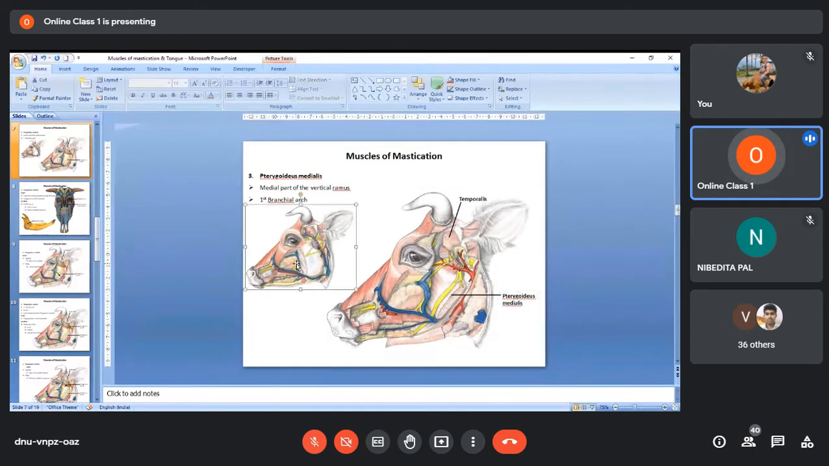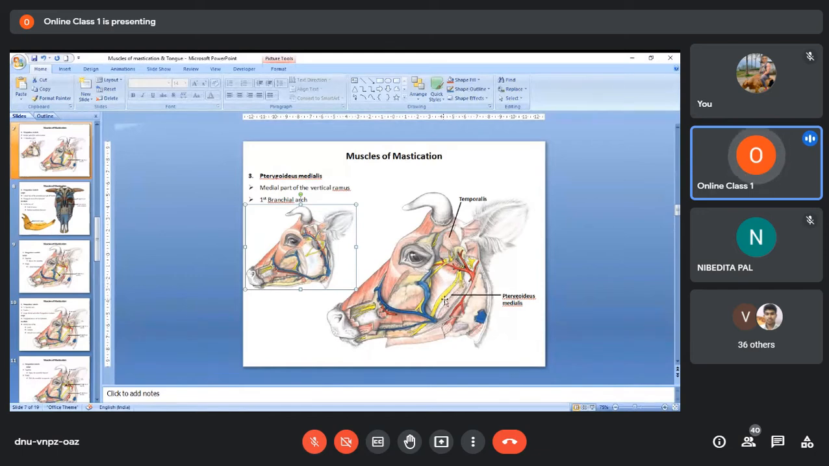Now you see this image. In this image, this white muscle that you see here is the masseter muscle. Now to demonstrate the pterygoideus medialis muscle, you'll have to remove the masseter muscle. Then you'll have to remove the mandible. Once you remove the mandible, then on the medial side of the mandible you will find this large muscle. So this is called the pterygoideus medialis.